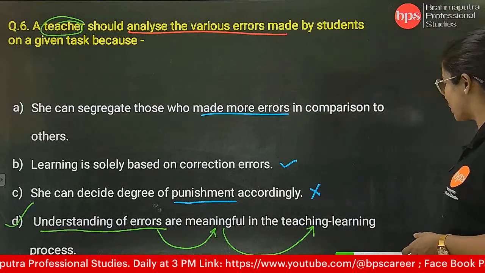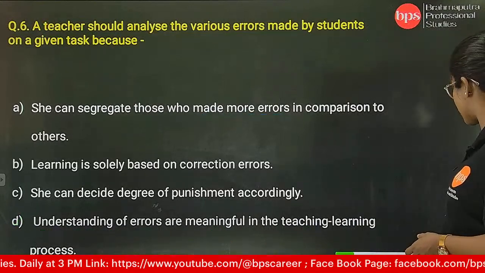Okay, hope this is clear. Let's move on to question number 7.